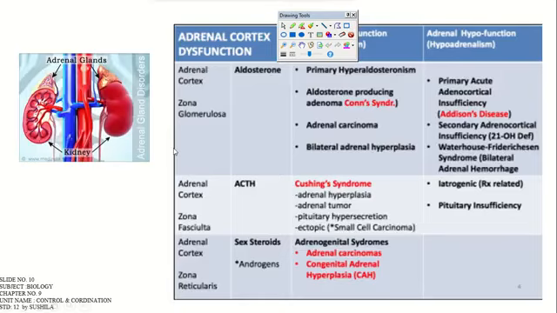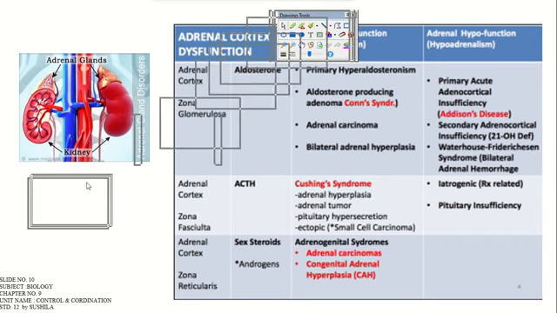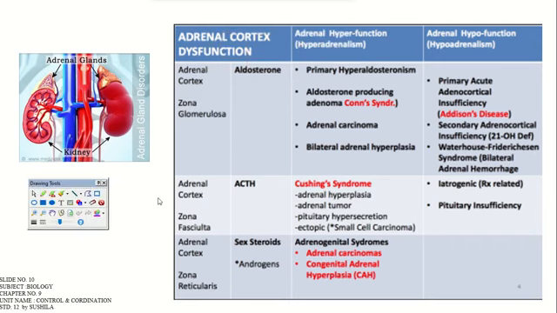Right now, here on your screen you can see the critical conditions which occur during the impairment or dysfunction of the adrenal gland secretions, right? In tabular form it is given that hyperadrenalism is there, hypoadrenalism is there. First one is the adrenal cortex. In the adrenal cortex, aldosterone secretion takes place. So primary hyperaldosteronism is